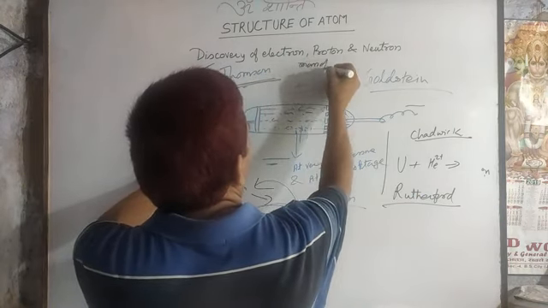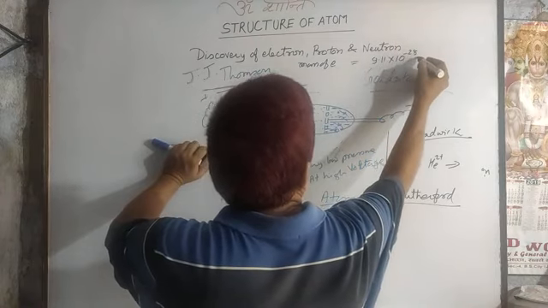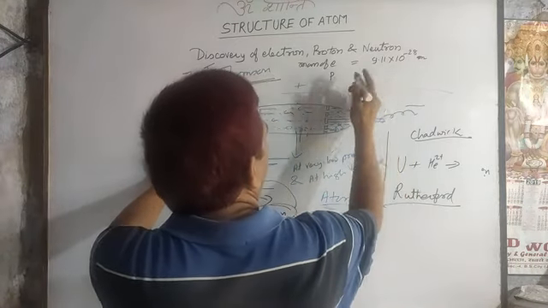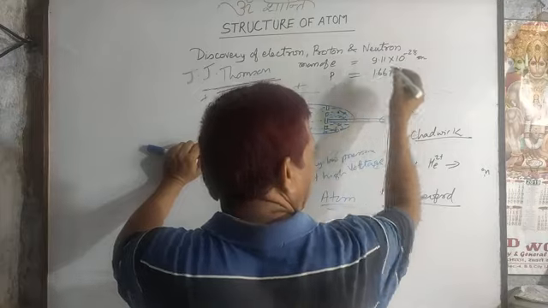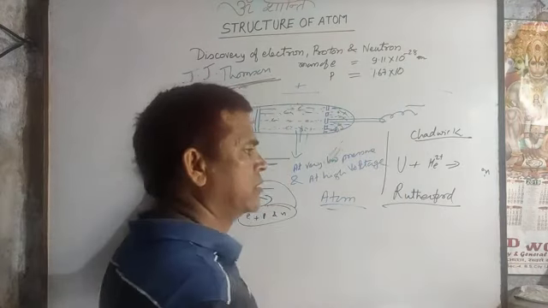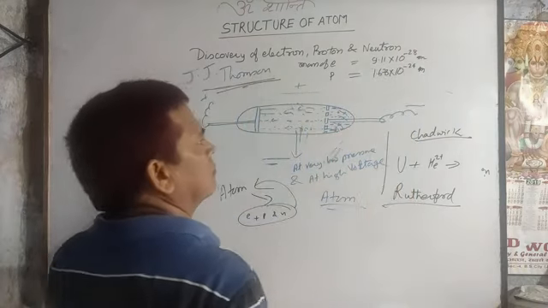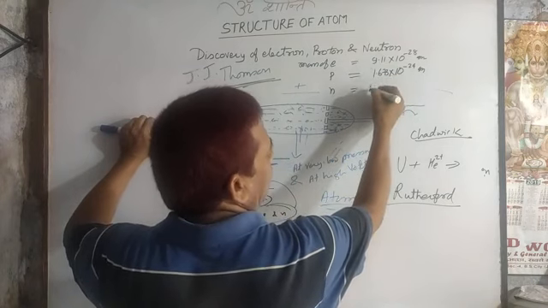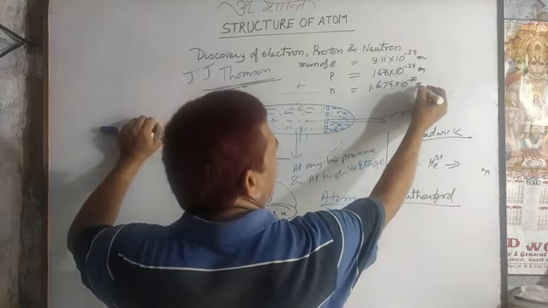The mass of the electron was observed to be 9.11 × 10^-28 gram, or 10^-31 kg. In the same way, the mass of the proton is 1.673 × 10^-24 gram, which is higher than the electron, and the mass of the neutron, you can note down, is 1.675 × 10^-24 gram.